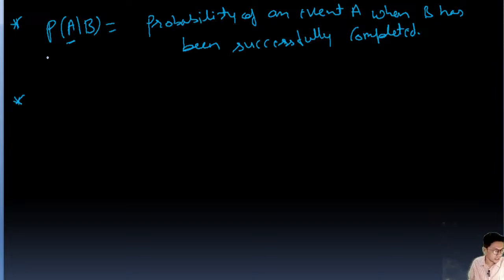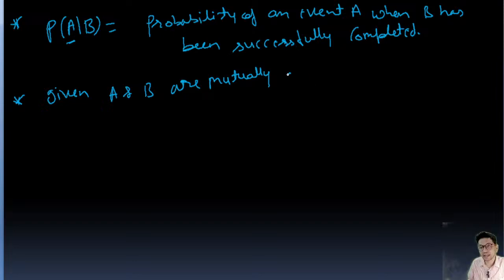Given A and B are mutually exclusive, it means the probability of A union B is going to be equal to P(A) plus P(B).